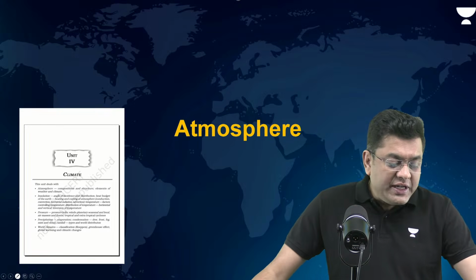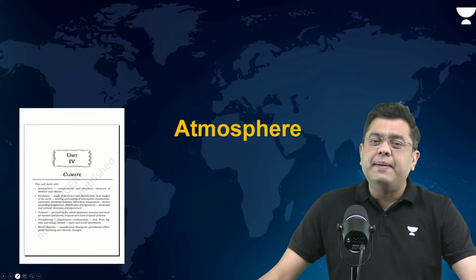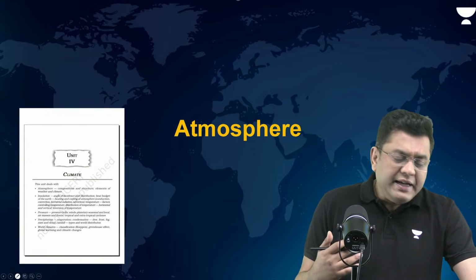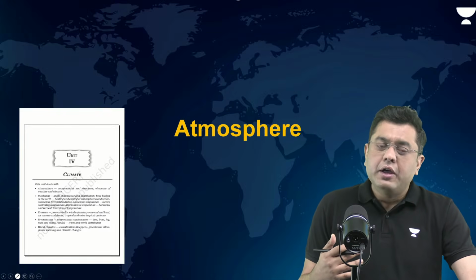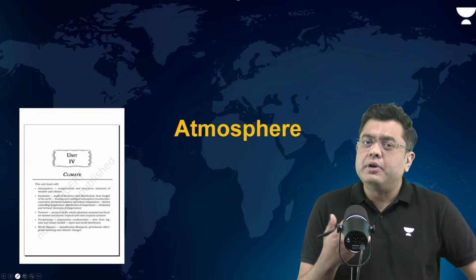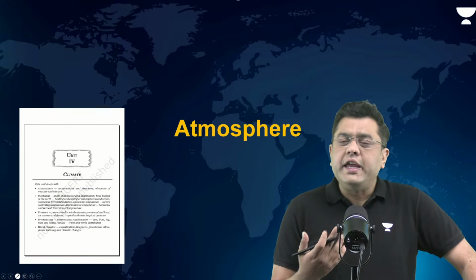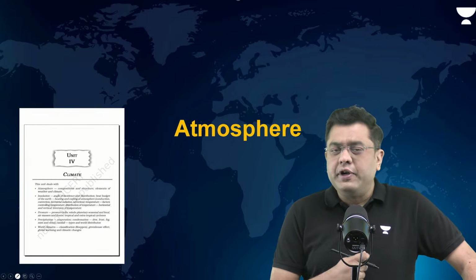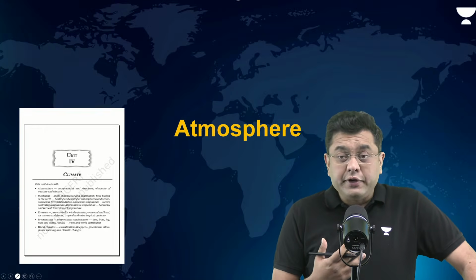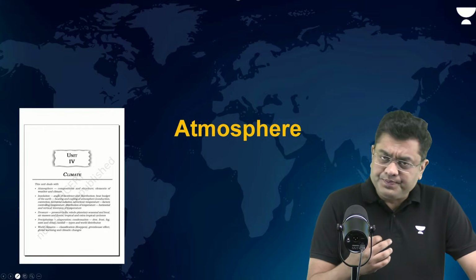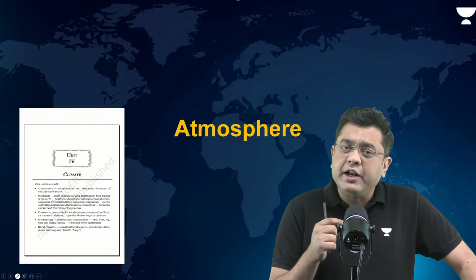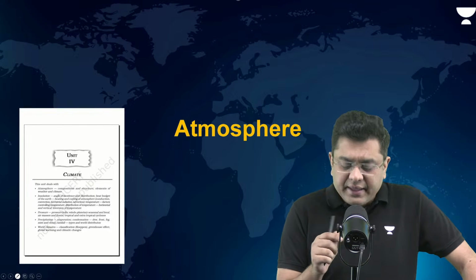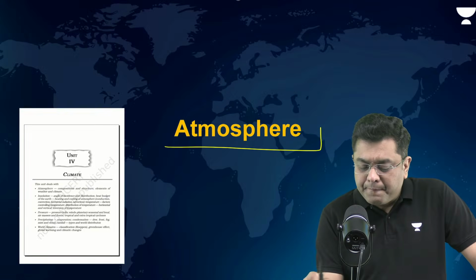Now, climatology in itself is composed of various different chapters, from the atmosphere to air circulation, the cyclonic structure, everything is included in climatology. Today, we are going to start with the basic, that is atmosphere.